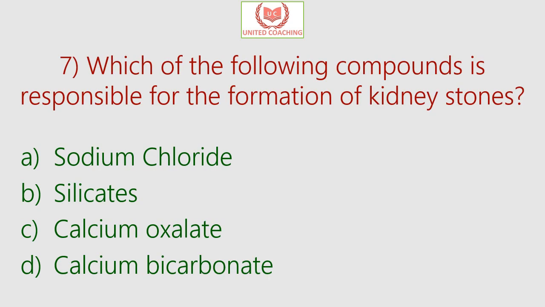Our next question is, which of the following compounds is responsible for the formation of kidney stones? Is it sodium chloride, or silicates, or calcium oxalate, or calcium bicarbonate? So the answer is calcium oxalate. Most kidney stones are calcium stones and usually in the form of calcium oxalate, and oxalate is a naturally occurring substance found in food. So kidney stones are basically calcium oxalate depositions in the kidney.